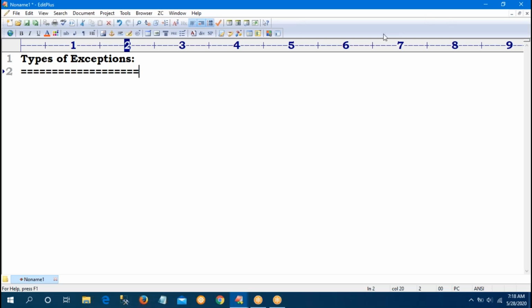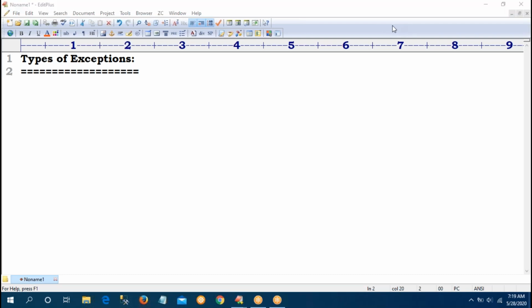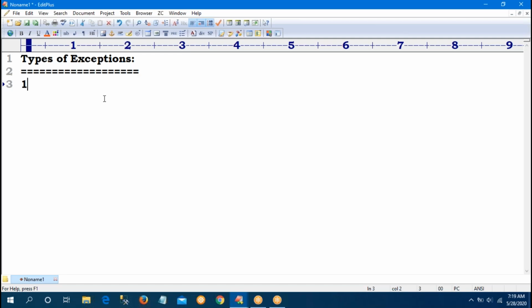Types of exceptions. So yesterday we discussed what an exception is, how to handle the customer exception, try and except blocks, and nested try blocks. Multiple concepts are completed. Now, how many types of exceptions are there in Python? In Python, there are two types of exceptions available. One is predefined exceptions. Second one, user-defined exceptions.